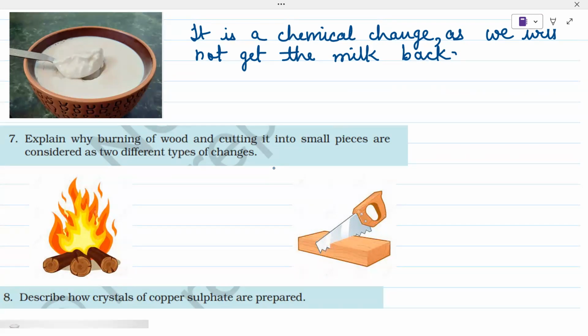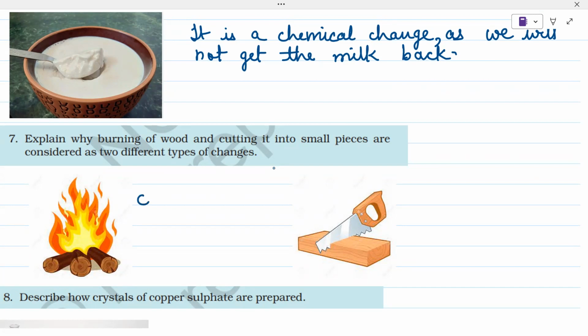Whereas when we are cutting the wood, then we will get small pieces of the wood of the same type, right? So there is no chemical change in it. So it is a physical change, but it is an irreversible physical change, right? Whereas burning of wood is a chemical change.